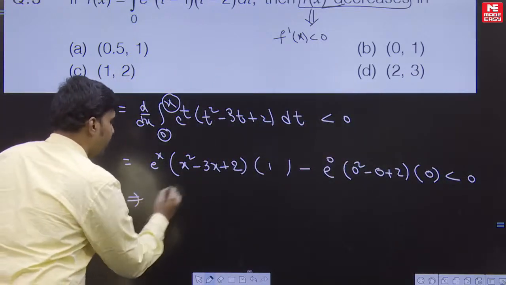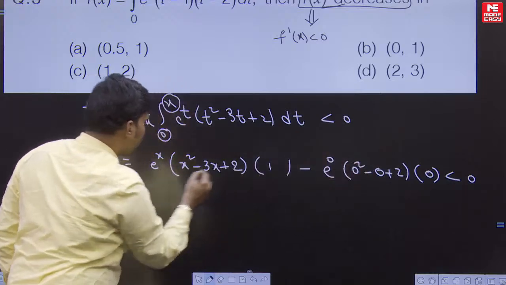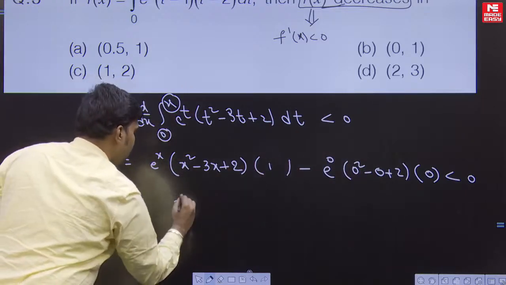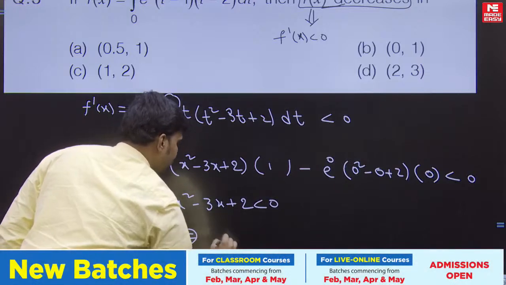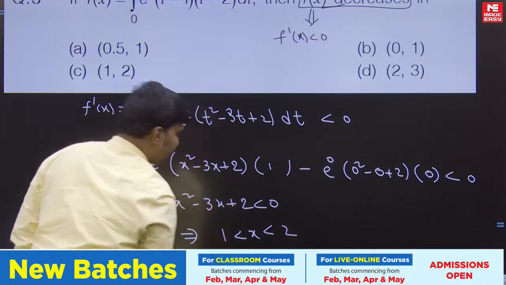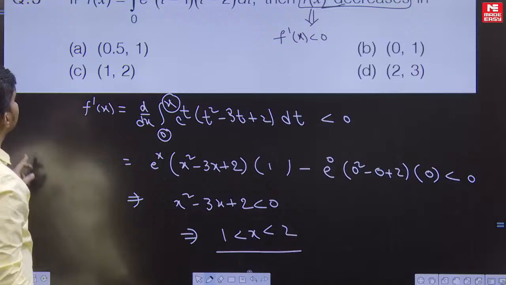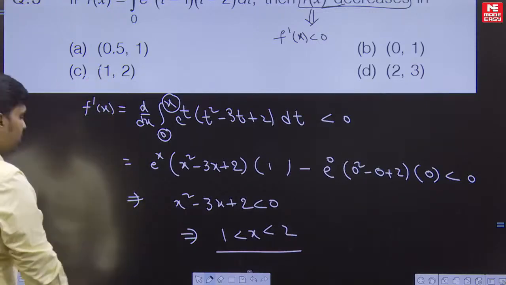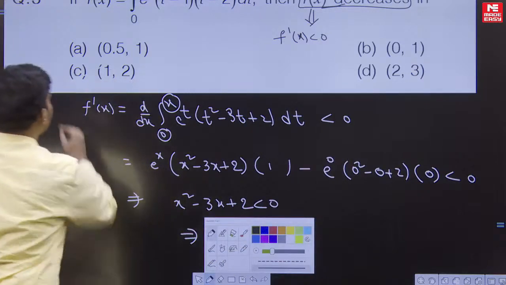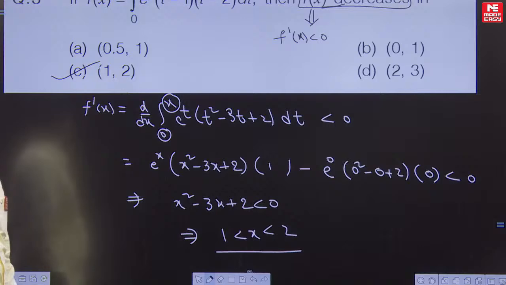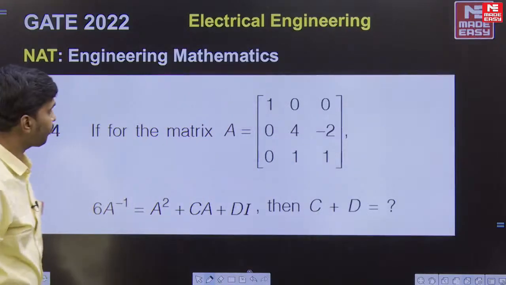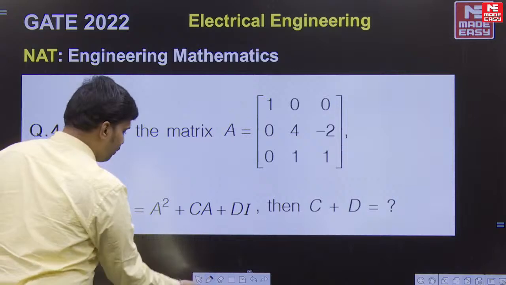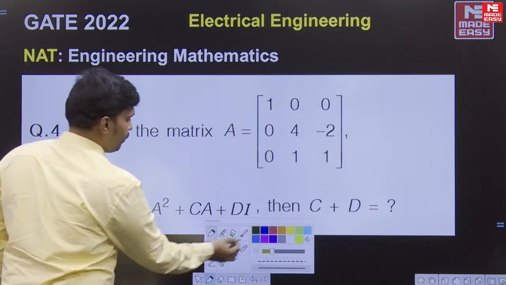So from this it is very clear. This goes to 0 and this is less than 0, which means x square minus 3x plus 2 is less than 0, which implies that 1 is less than x less than 2. So which is the correct answer? Option C is the right answer for this, 1 comma 2 here. It's a very easy question, but you should have minimum basic concepts.